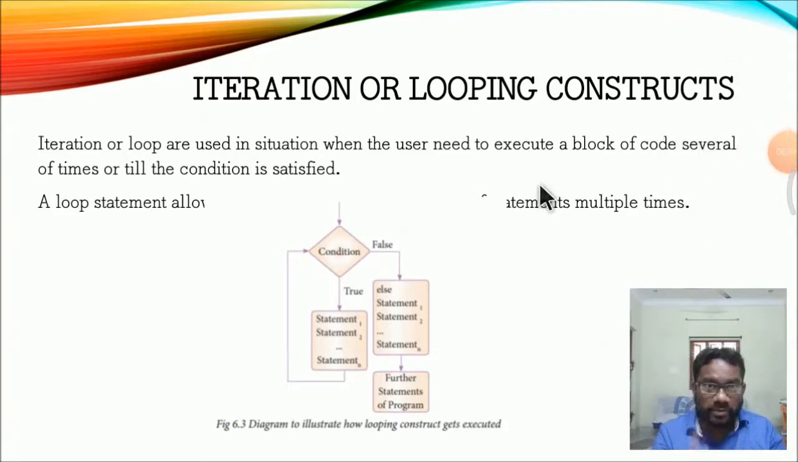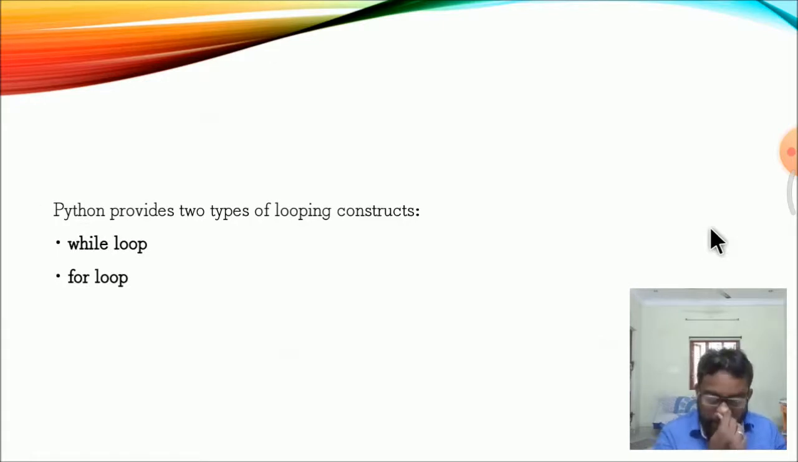If the loop statement is allowed, the iteration statement is executed multiple times. The same transaction, the same value, is executed repeatedly again and again. Controlling the execution of the same transaction is called a looping statement or iteration statement. Python provides two types of looping statements: one is the while loop and the other is the for loop.